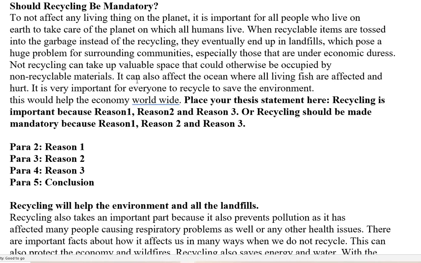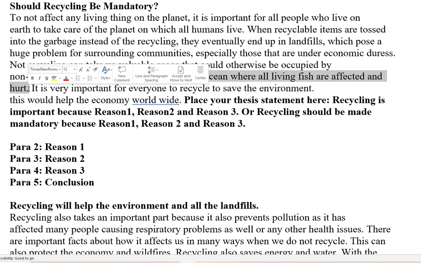Not recycling can take up valuable space that would otherwise be occupied by non-recyclable materials. And so here I don't know what you're talking about, so I'm going to get rid of it.